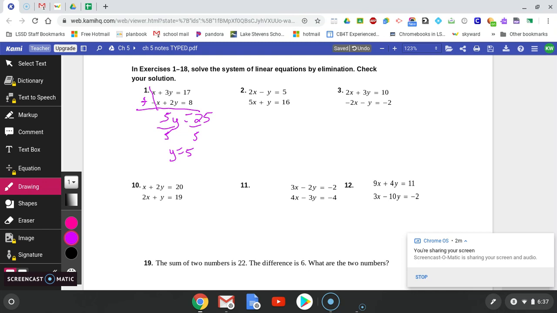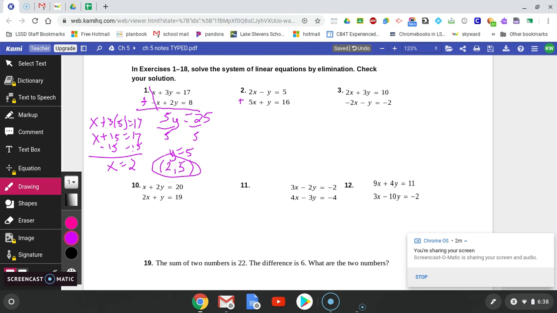And now I just need to plug back into one of the equations so that I can solve for x. So I'll use the first one. So x plus 3 times my y, which was 5, equals 17. So I have x plus 15 is equal to 17. And then if I subtract the 15 from both sides, then I get x is 2. So my answer would be 2, 5. Remember, we're still looking for the coordinate point where the two lines intersect. So instead of finding it visually now, we're finding it using elimination. So go ahead and try number 2.